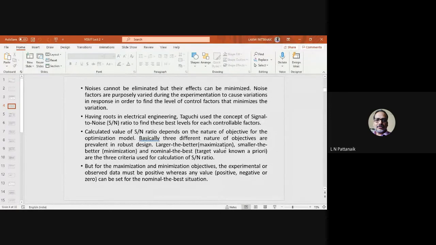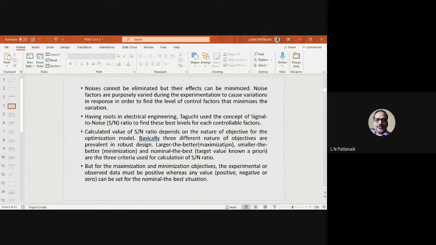Something continues here. The noises we cannot eliminate, right? The atmospheric pressure, the temperature, or the humidity, we don't have control over that. That's why they are called noises. So, the noise factors during this experiment: what we are doing purposely is varying these noises just to see how the controllable factors are affected by them. Intentionally, we'll change the noise factors at various levels, and we'll see what the effect is during this robust design procedure.